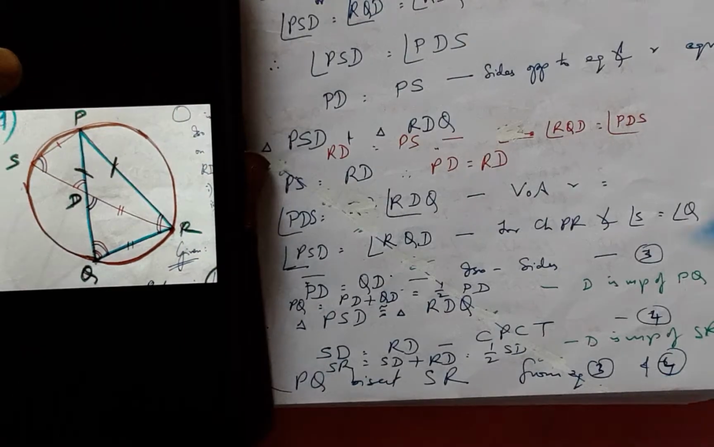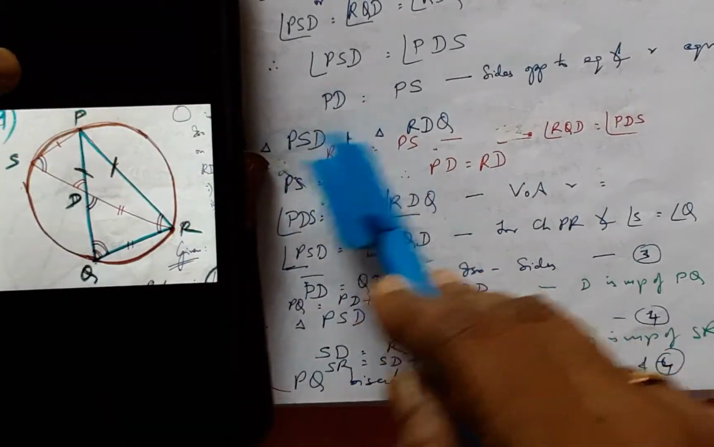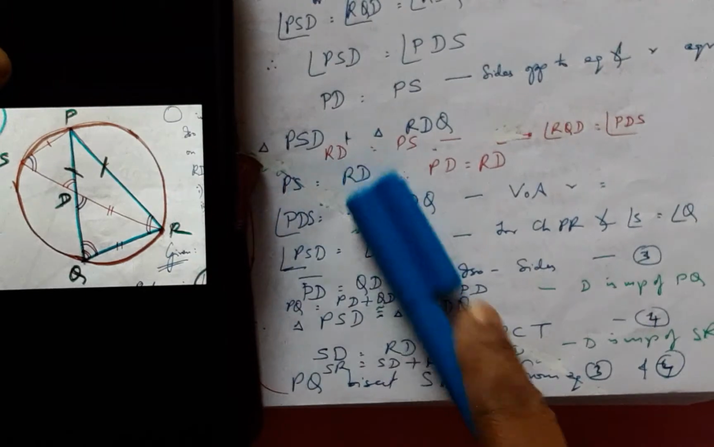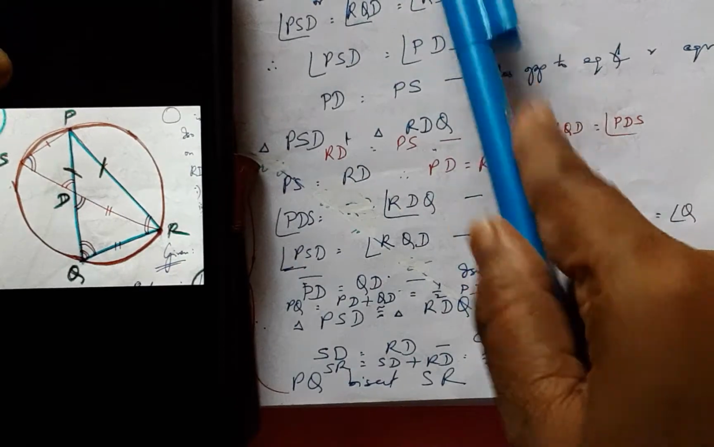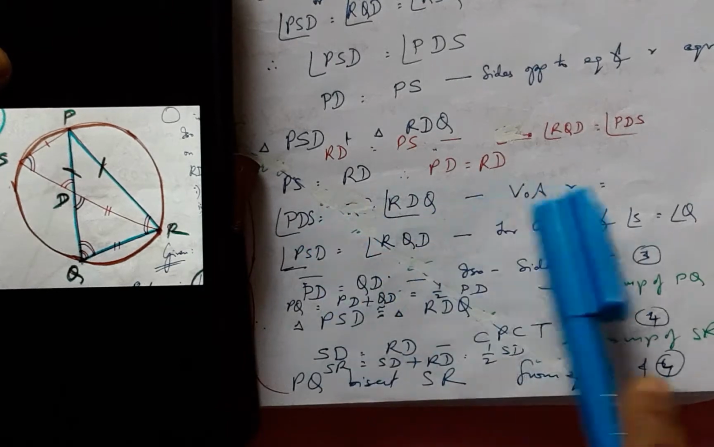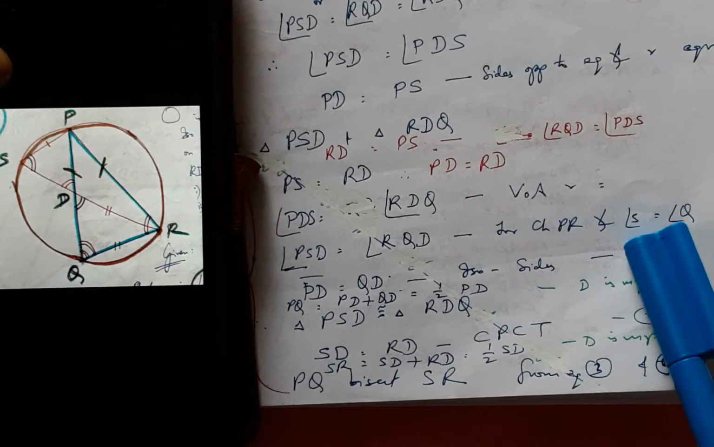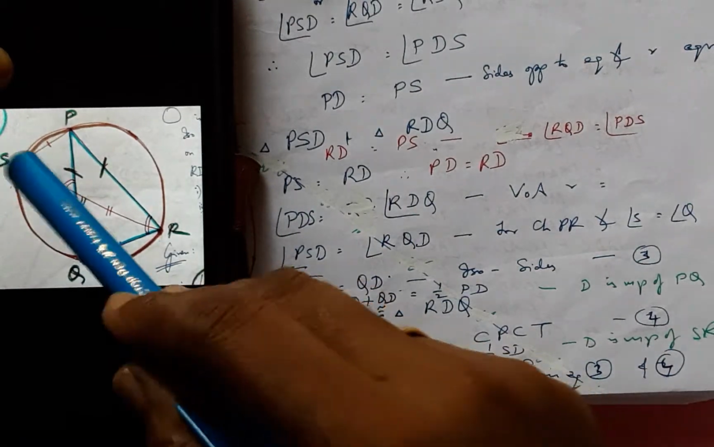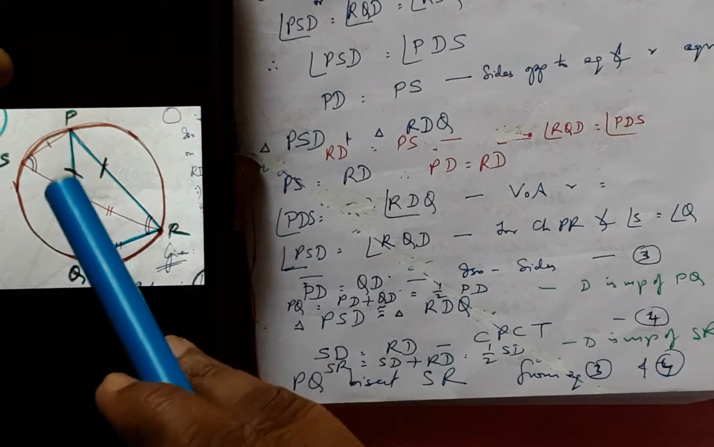And herein, after procuring PD equals PS, now we are proceeding to triangle PSD and triangle RDQ, wherein we have already arrived at this equality and this, and these have already been achieved in the above equations. Now these have also been declared to be vertically opposite angles, this angle and this angle. Now for the chord PR, angle S, we have already declared these two also as equal, and therefore PD equals QD.